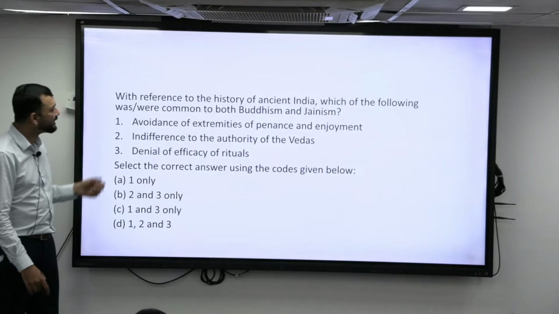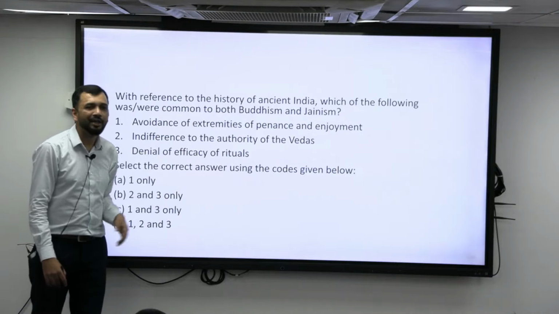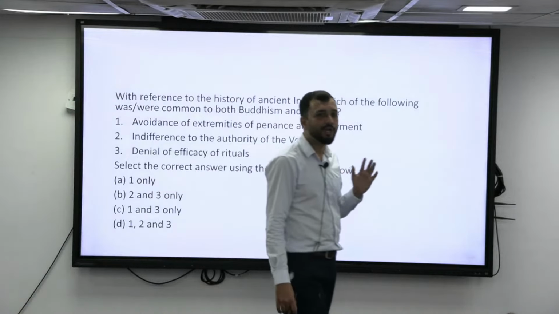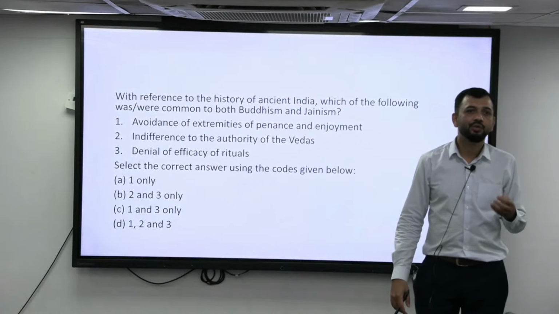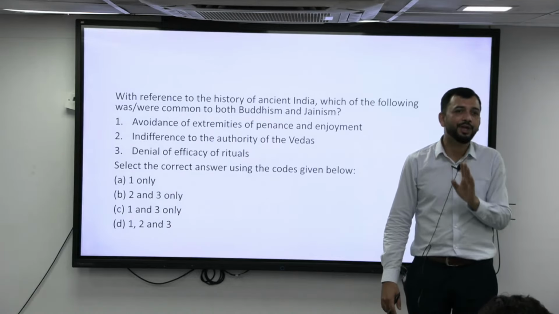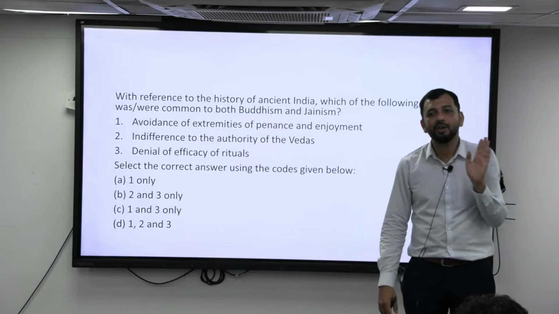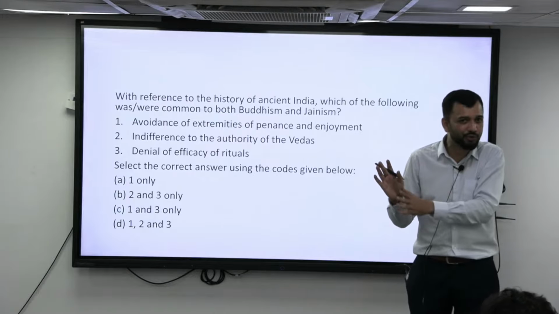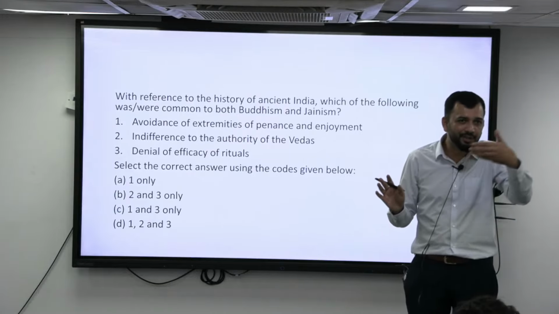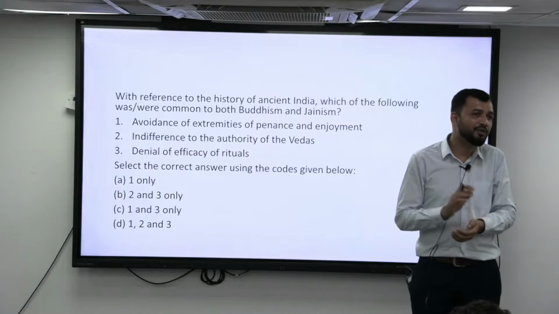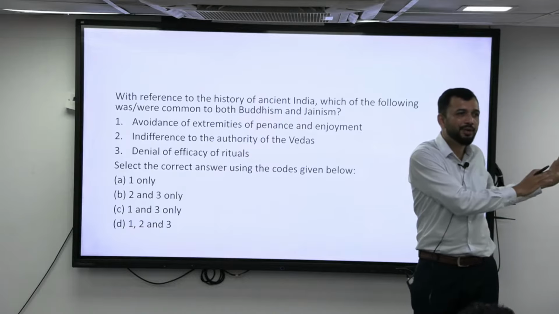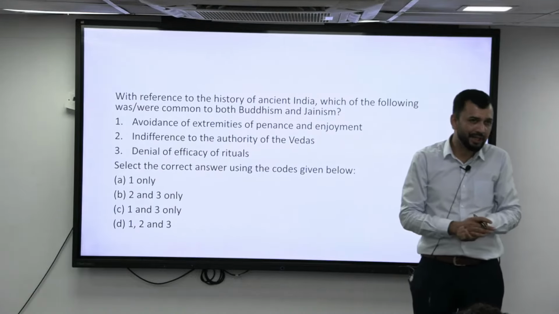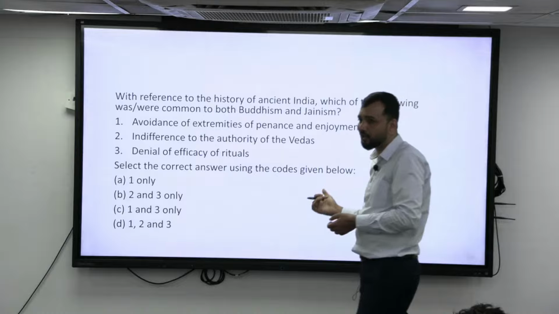So what is the second statement? Indifference to the authority of Veda. So when we say heterodox school, right, what is the meaning of heterodox school? Those who believed in the authority of the Veda, we are calling them orthodox school. Orthodox means their thought process is not orthodox, the way we use orthodox today is very different. Orthodox means they are believing in the authority of Veda. Those who do not believe in the authority of Veda and have their own system, we call them heterodox.